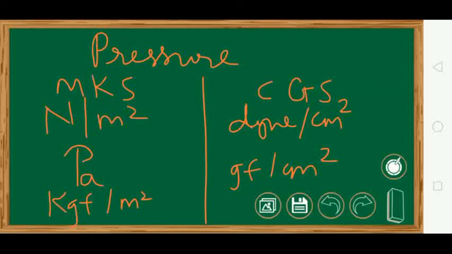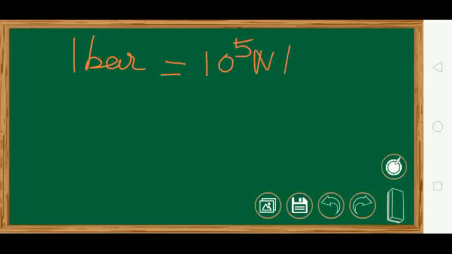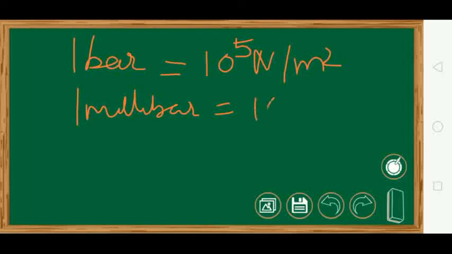Okay. Now there is one more unit which is your bar and millibar. Okay. Where 1 bar is equal to 10 raised to 5 Newton per meter square. Okay, then you have millibar. Now 1 millibar is equal to 10 raised to minus 3 bar. That is 1 bar is equal to 10 raised to 3 millibar.